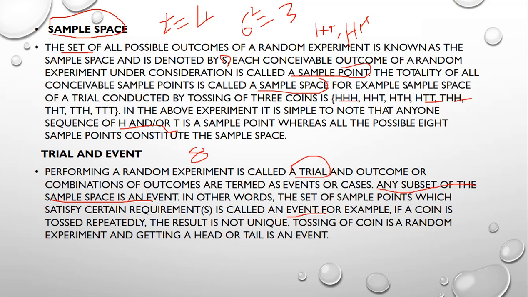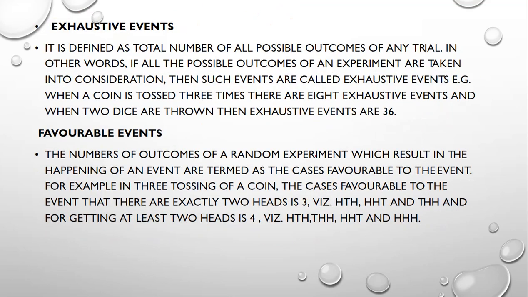For example, if a coin is tossed repeatedly, the result is not unique. Yes, if you are tossing a coin at all times, then the result is not unique. Tossing a coin is a random experiment, and getting a head or tail is an event. Now we can see what the types of events are. First, we can see what exhaustive events are.